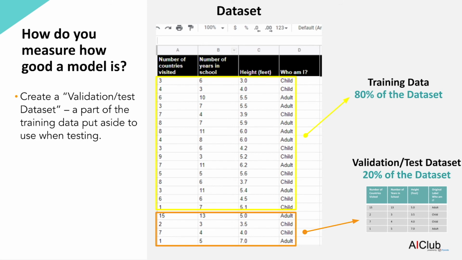A really good common practice is to take 80% of the examples from the dataset and give those to the AI to learn, and keep 20% hidden away for a test. That 20% is called the validation dataset, or sometimes called the test data. It does not have to be 80% and 20%, it could be 70% and 30%, etc. also. For example, in this case, say that the part highlighted in red is the hidden away validation set. We know that if we give the AI 15, 13, and 5, it should say adult if it has learned properly. So we can give the AI a test based on this validation dataset, and we can score the test because we already have the right answer.